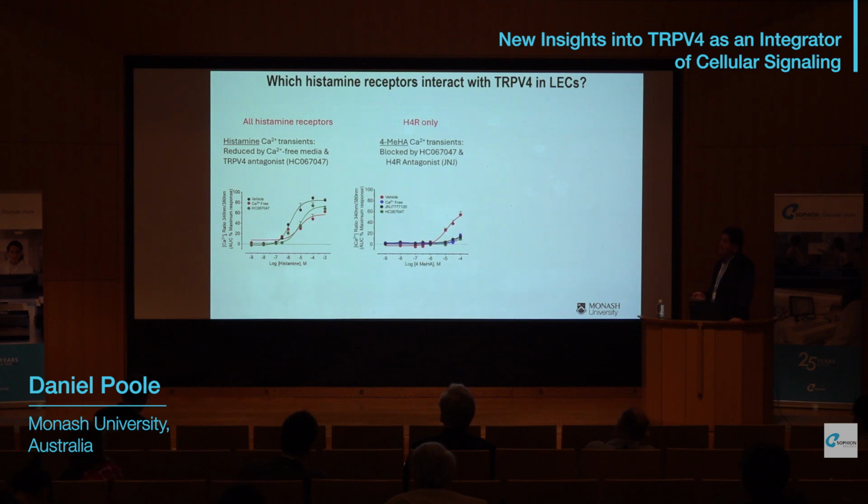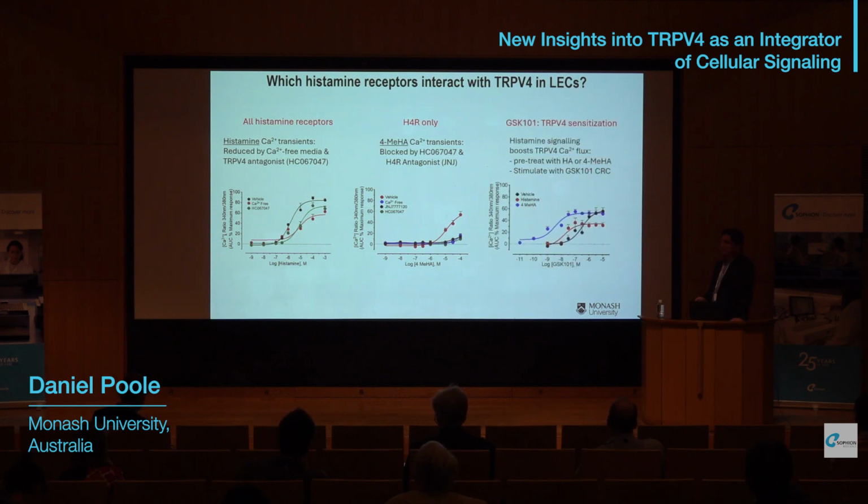If we examine the histamine 4 receptor only, note that histamine 4 is a Gi-coupled receptor, we can see that we get a calcium response to 4-methylhistamine, which is currently the most selective agonist of this receptor. And this is effectively blocked by the TRPV4 antagonist, by the removal of extracellular calcium, as well as by a histamine 4 receptor antagonist, consistent with histamine 4 driving calcium signals through the TRPV4 channel.